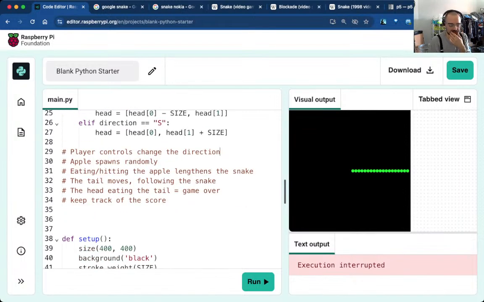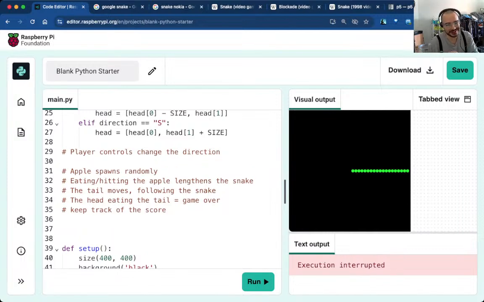Now, player control to change the direction. One of the limitations of Processing P5 in the Raspberry Pi online code editor is that in terms of input, the browser will capture inputs and then pass them on, I don't even know how this works, this is magic, frankly, as far as I'm concerned. But the point is that we can't do keyboard controls in this, which is annoying because there are many more keys than buttons on the mouse. So I could use 2 mouse buttons for relative left and relative right. That's an option, except that's not how I did it when I prepared this, and I can't remember how to do this. But that's left as an exercise to the reader.